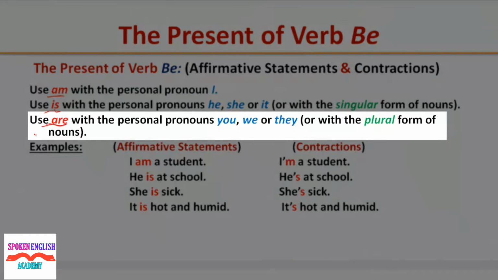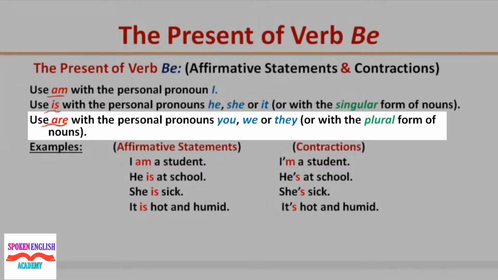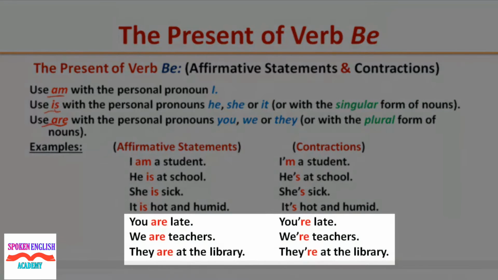Use are with the personal pronouns you, we, or they, or with the plural form of nouns. Examples, you are late, you're late. We are teachers, we're teachers. They are at the library, they're at the library.